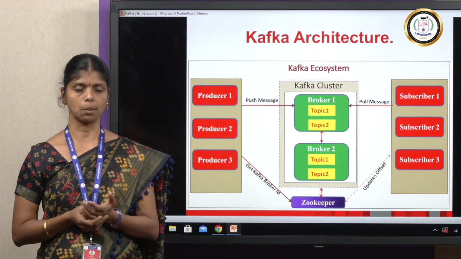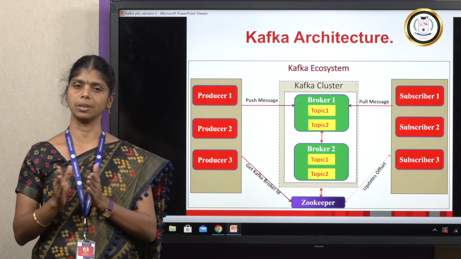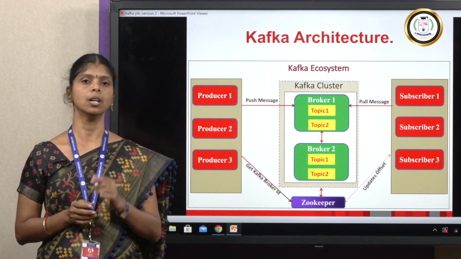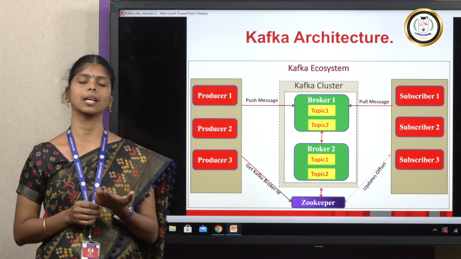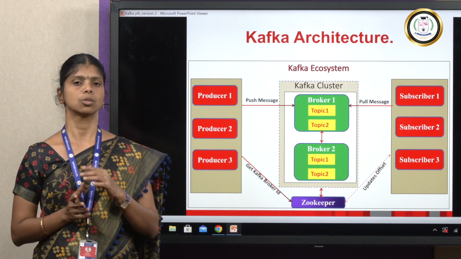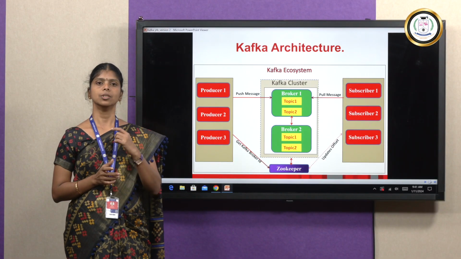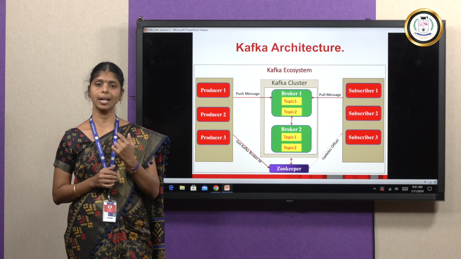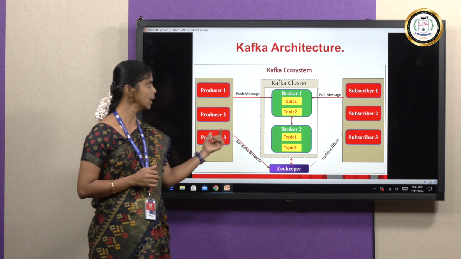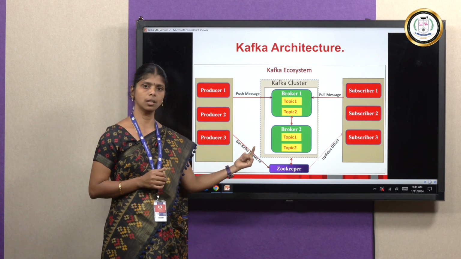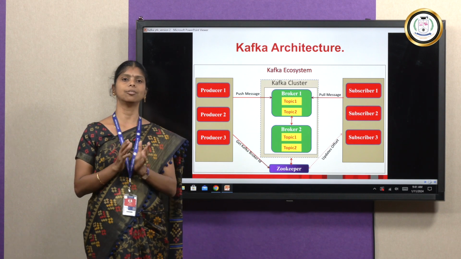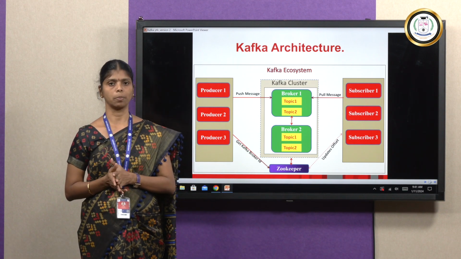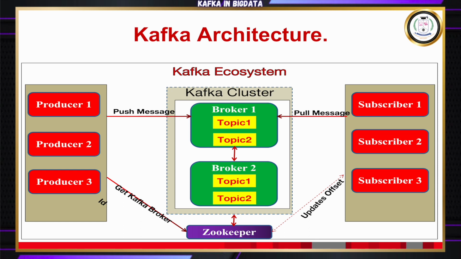A topic is what we use whenever we transfer any kind of messages; only via the topic can we transfer the messages. The producer which is initiated will create the message to the topic. The broker is initiated, hosts the topic, and posts the message to the topic. And the consumer, also called the subscriber, will